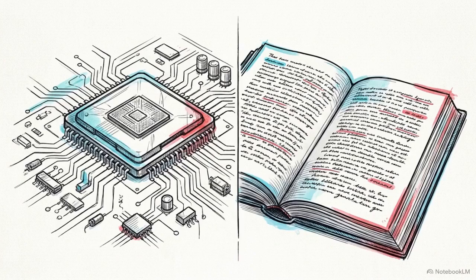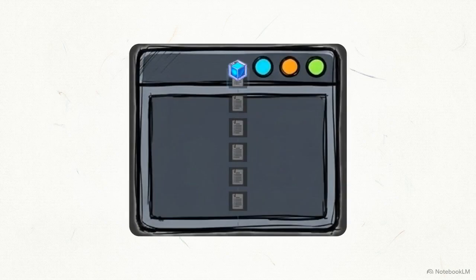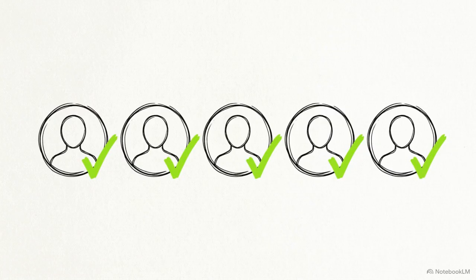Computers process tasks in fractions of a second, but they read code much like we read a book, linearly. A program starts at the top and executes one line at a time, straight to the bottom. If you want to update 5 user profiles, typing out 5 identical instructions is easy.